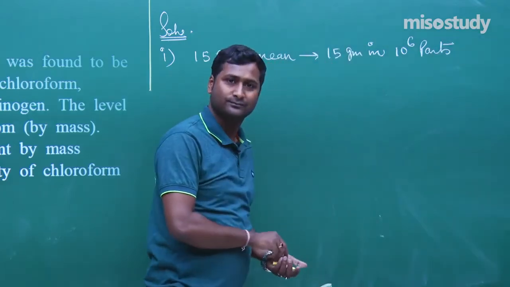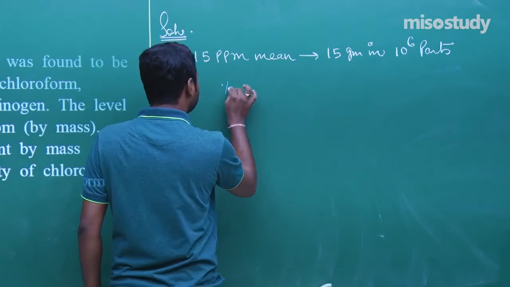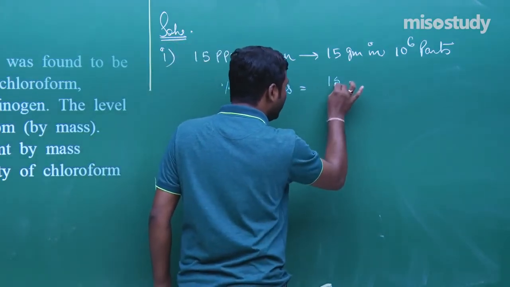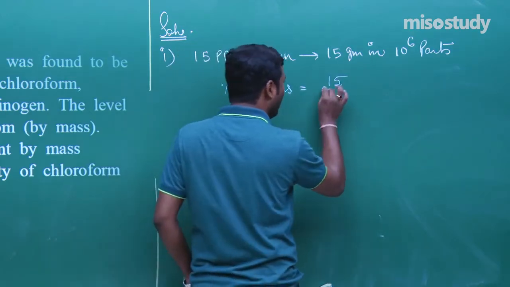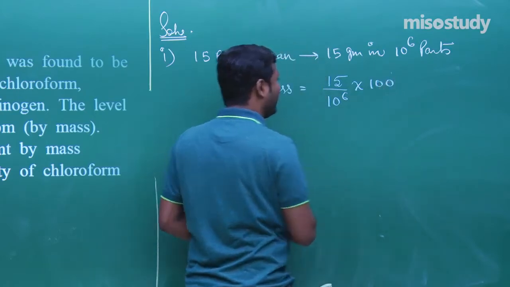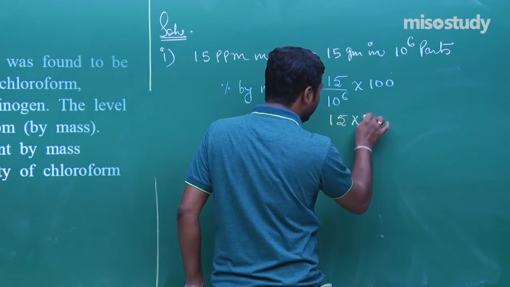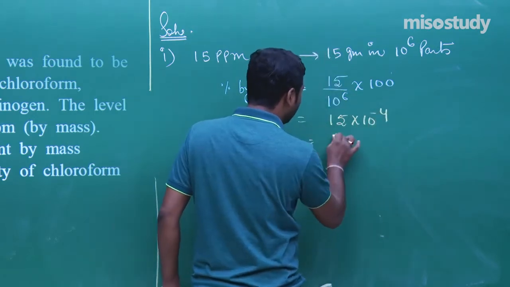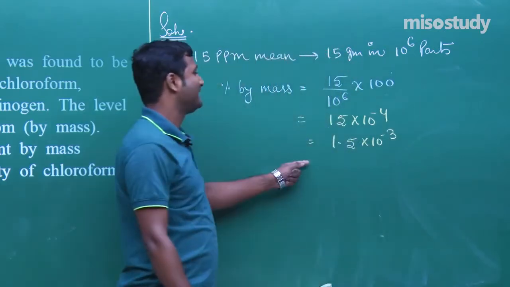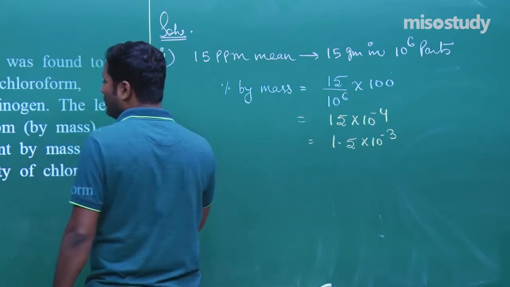What does this mean? The mass percentage, that is percent by mass, will be equal to 15 upon 10 to the power 6 multiplied by 100. This is the conclusion. We put 15 into 10 to the power minus 4, that is 1.5 into 10 to the power minus 3. This is the answer. So simple. Now the next part, what is given here, check it out.